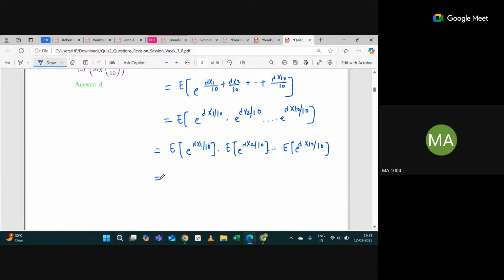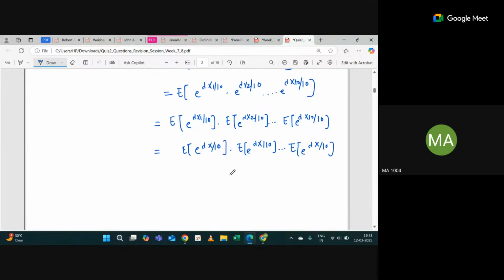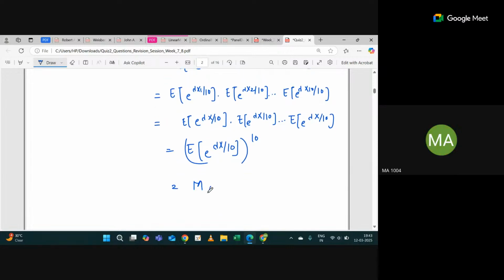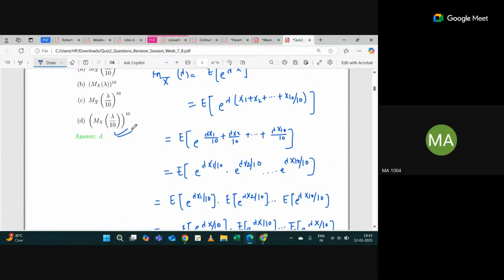Since all are IID, expectations of all the random variables will be the same. So can I write expectation of e raised power lambda x divided by 10, into expectation of e raised power lambda x divided by 10, and so on? Yes or no? Yes. Can I write expectation of e raised power lambda x divided by 10 whole raised power 10? Any doubt? And if this is the case, can I write mx of lambda divided by 10 whole raised power 10 or not? Yes, sir. Now you can see option D is correct.